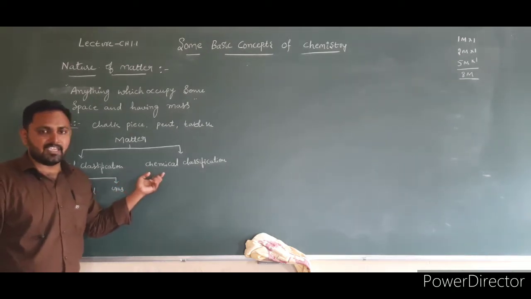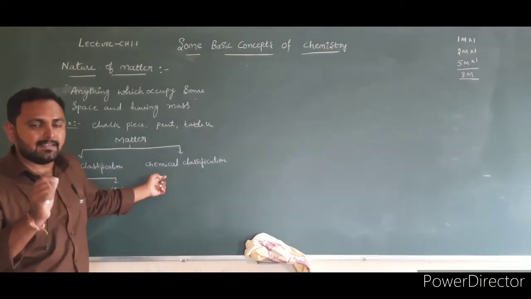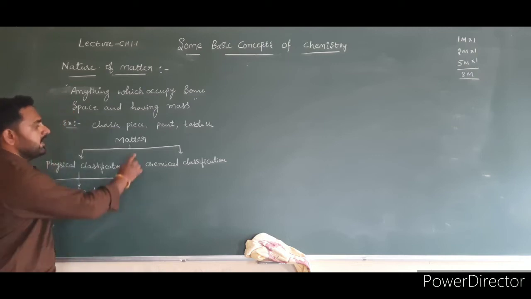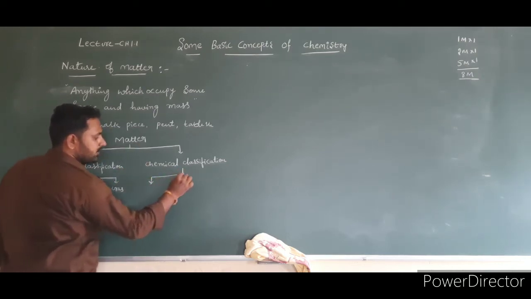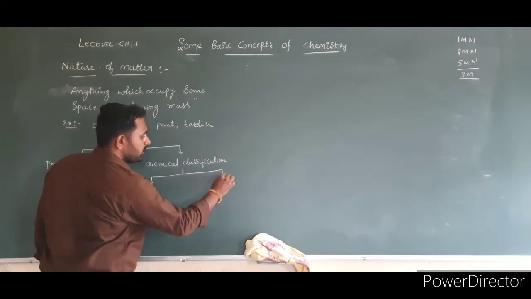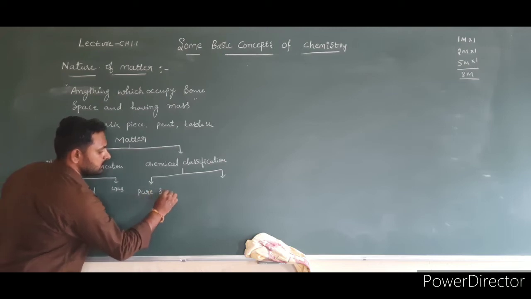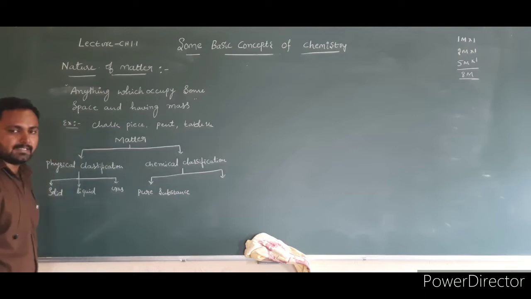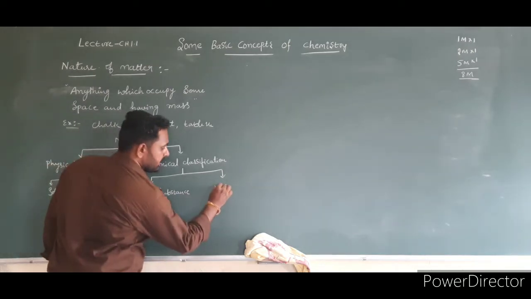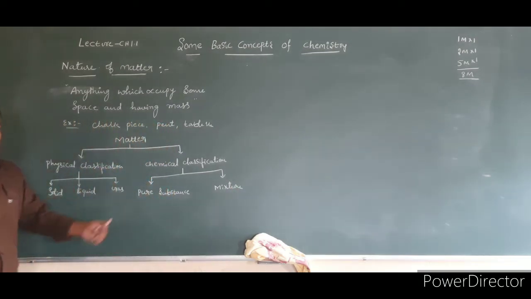In chemical classification, based on the chemical composition, matter is classified into two types. One is the pure substance, and the second one is mixture. This pure substance is further classified into two types.